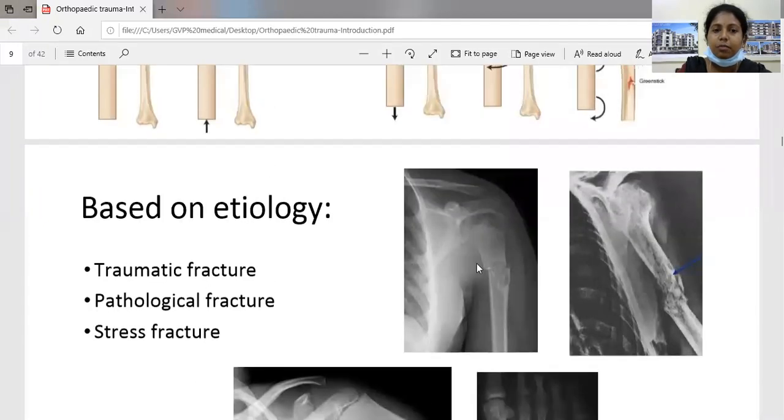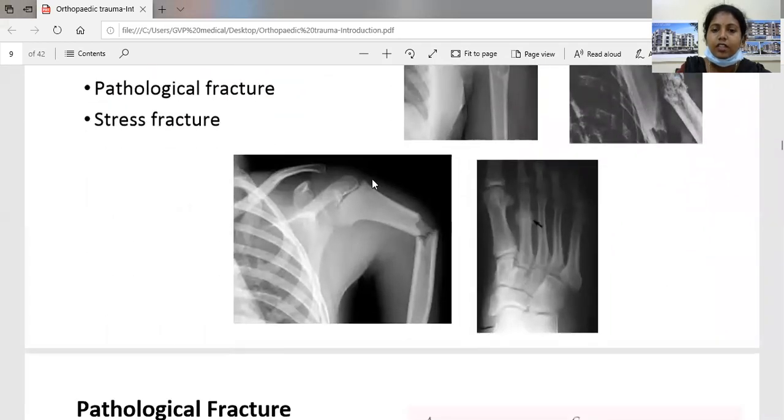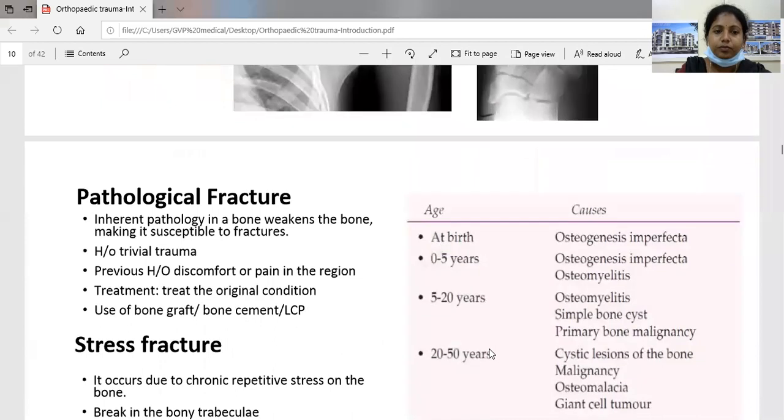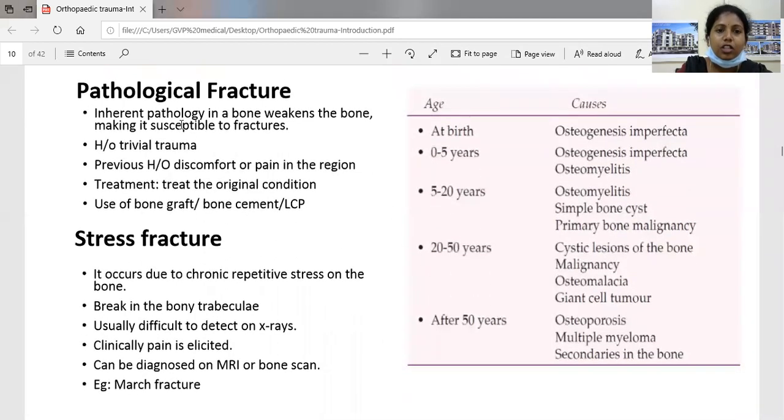These are examples of X-rays of the pathological fractures, this is a stress fracture, and this is a traumatic fracture. Now in detail about pathological fractures. A pathological fracture has an inherent pathology in the bone that weakens the bone and makes it susceptible to fractures. So how do you diagnose a pathological fracture?